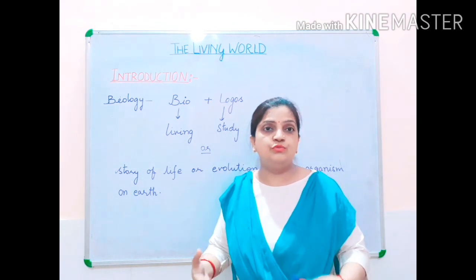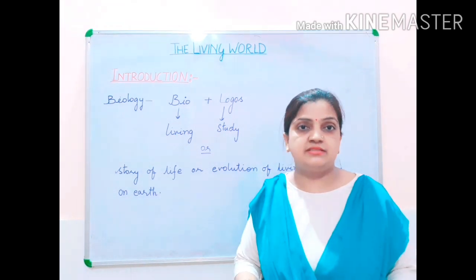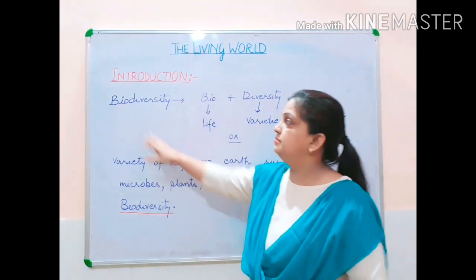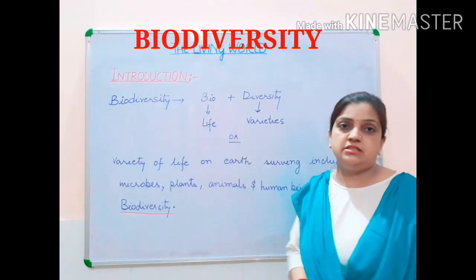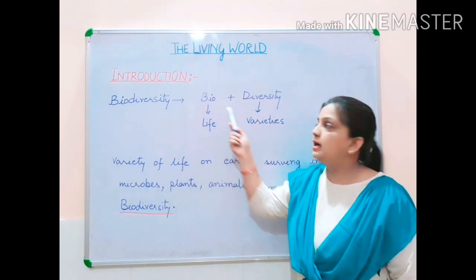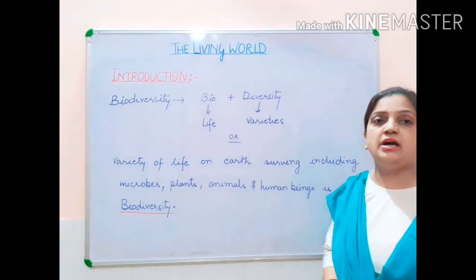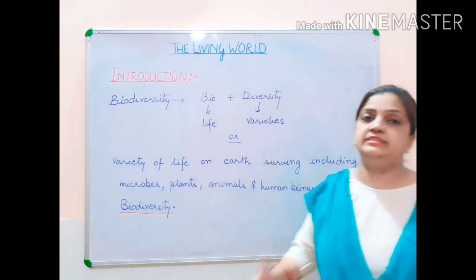So let us now move towards what biodiversity means. The term biodiversity is also made up of 2 words, bio and diversity. Children, bio means life, you know it, and diversity means varieties.